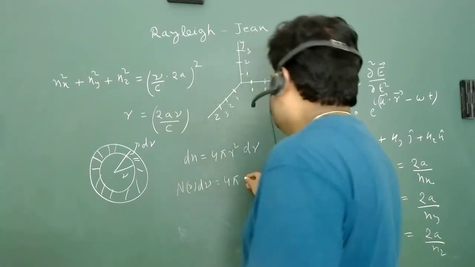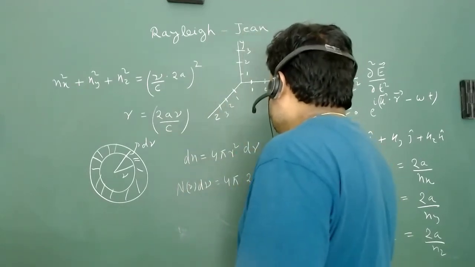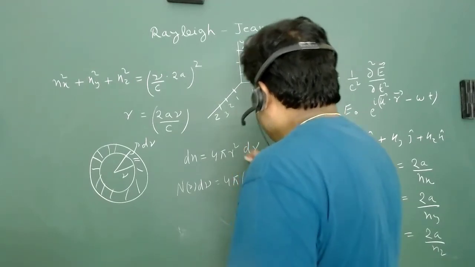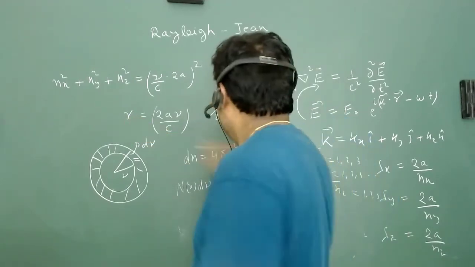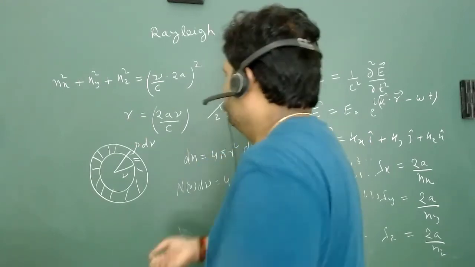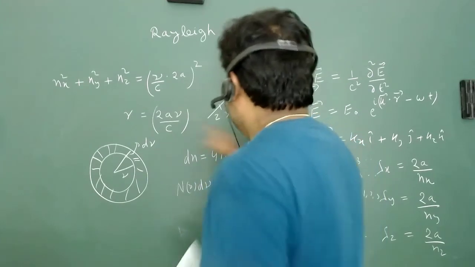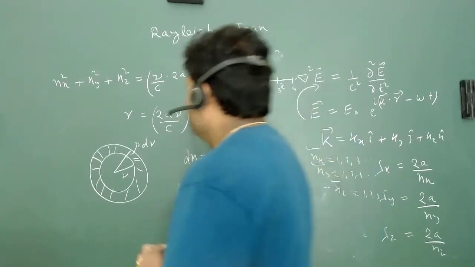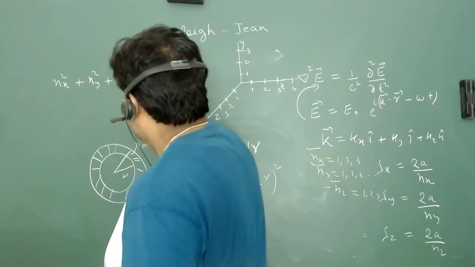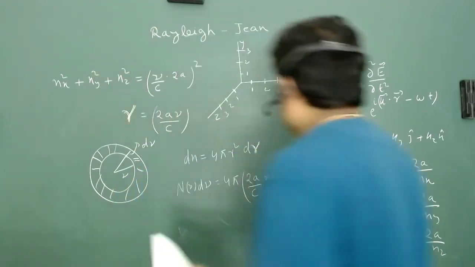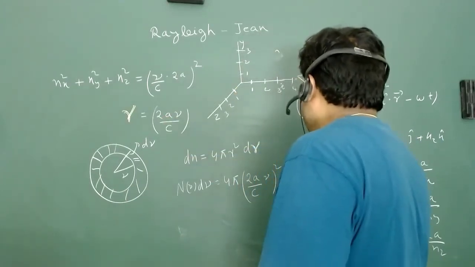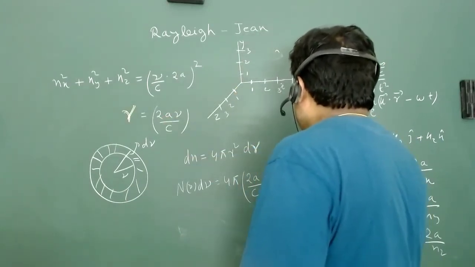So we can use 2a upon c nu whole square d nu. This is r actually, so don't confuse nu and r. This is the radius r, and this is nu. So dr can be written as 2a upon c d nu.